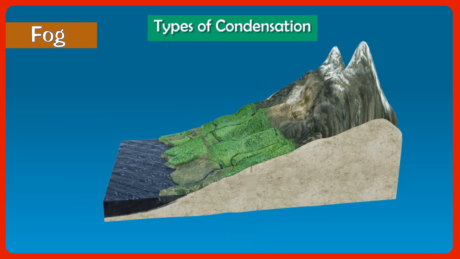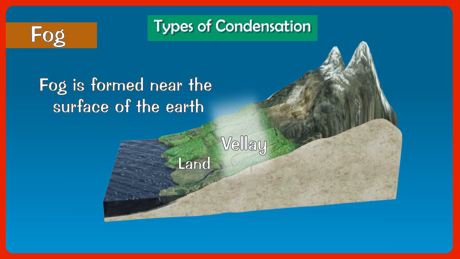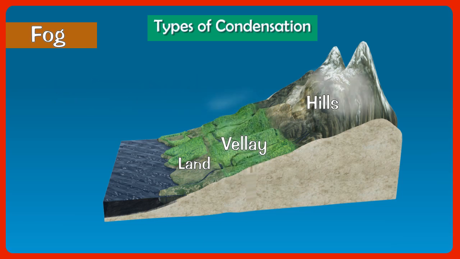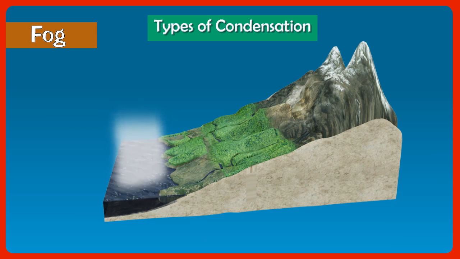Fog. Fog is formed in the same way as clouds, with the only difference that fog is formed near the surface of the earth or water bodies. It is formed when the moist air cools down below its dew point in the lower layers of the atmosphere. Fog is formed over the water when a cold current meets a hot current.